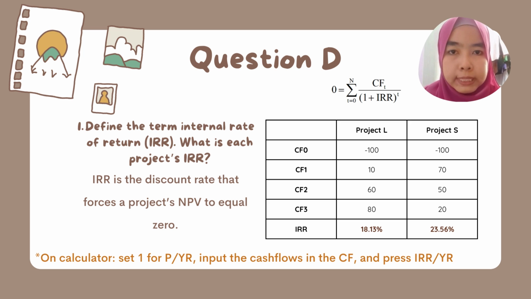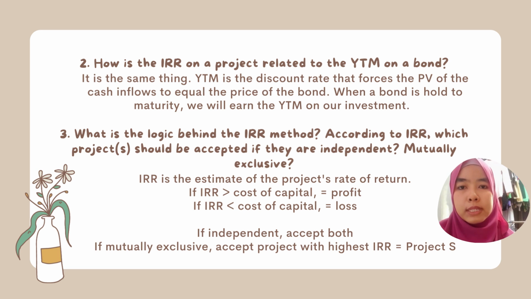Now for question D. Define the term internal rate of return. What is each project's IRR? IRR is the discount rate that forces the NPV to equal 0. To find the IRR using a calculator, firstly input all of the project's cash flows into the calculator and then press the IRR button to find the answer. For project L, the IRR is 18.13%, and for project S, the internal rate of return is 23.56%.